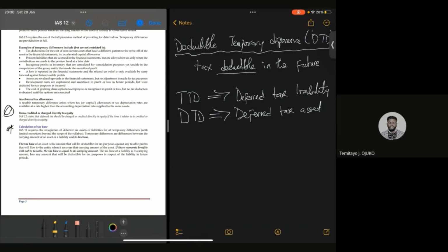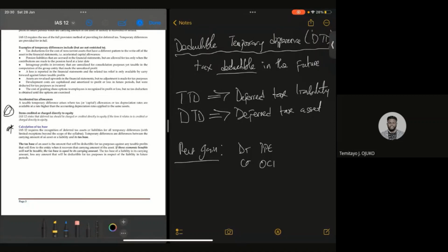Take for example, you have a revaluation gain, and let's assume that the revaluation gain is occurring for the first time. So you don't need to think about whether there was a previous revaluation loss taken to expenses. The revaluation gain, you've already said, debit your PPE and credit your other comprehensive income.